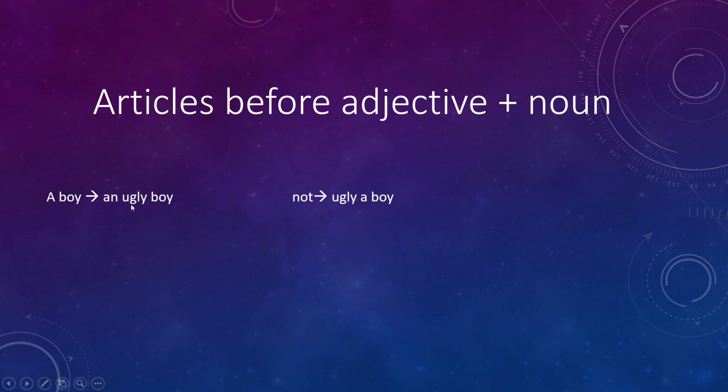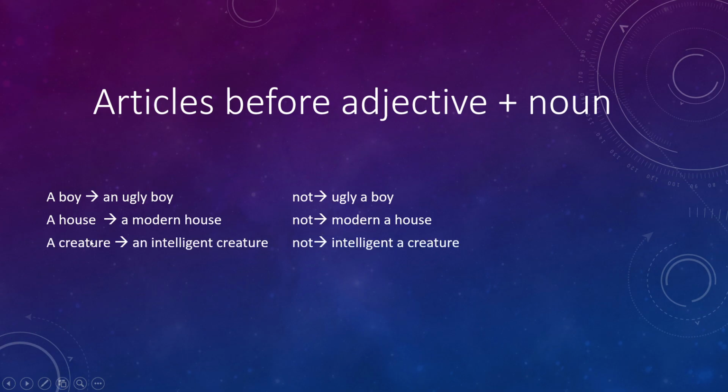We are using an instead of a because ugly starts with a vowel sound, and it should not be ugly a boy. We should put the article an before ugly. And one more example, a house becomes a modern house, not modern a house. Or a creature becomes an intelligent creature and not intelligent a creature.